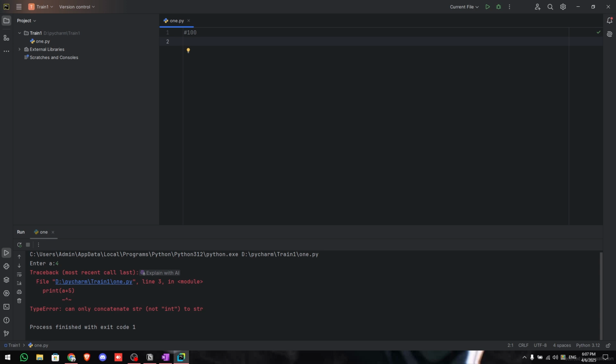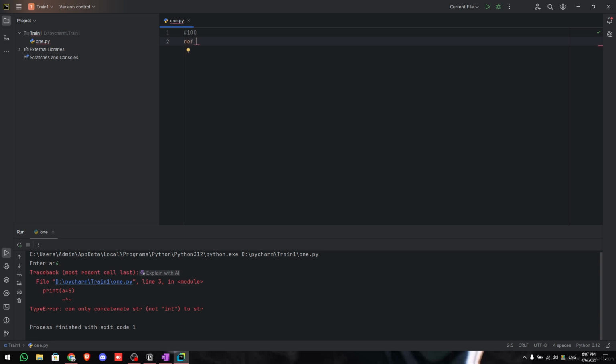For example, let us say I want to simply find the roots of some equation. To write code for the quadratic equation, trying to find a solution, generally takes around, let's say, 30 lines. But if I have to write 30 lines again and again, it is pretty time consuming and takes a lot of space in my coding file. So instead, what you do is use something called a function.